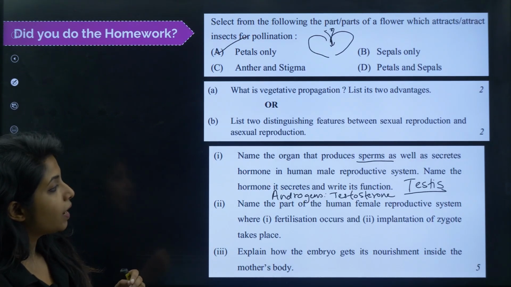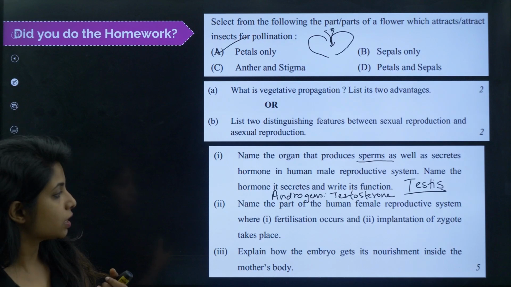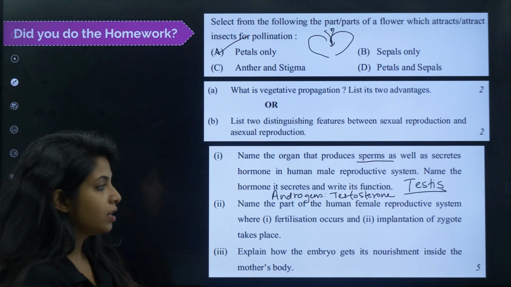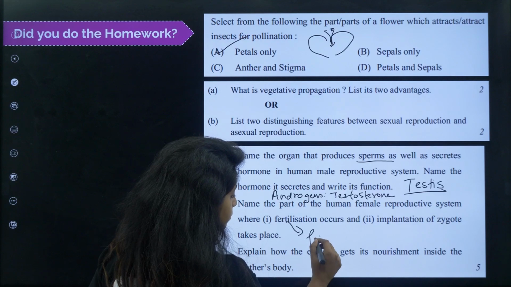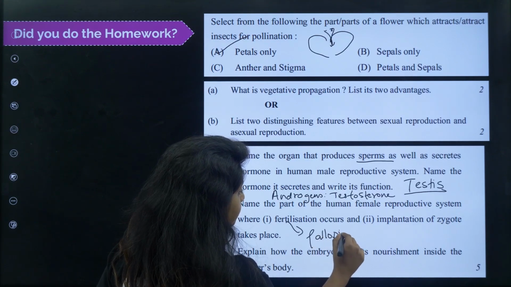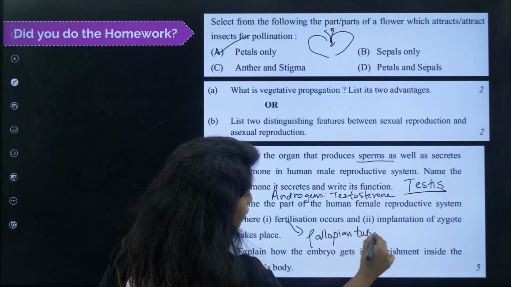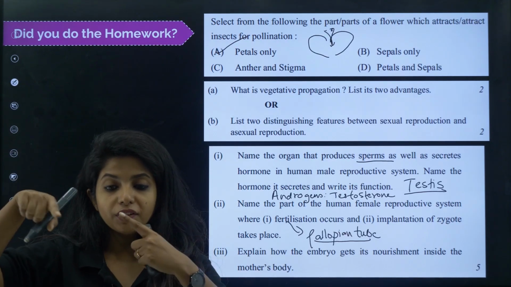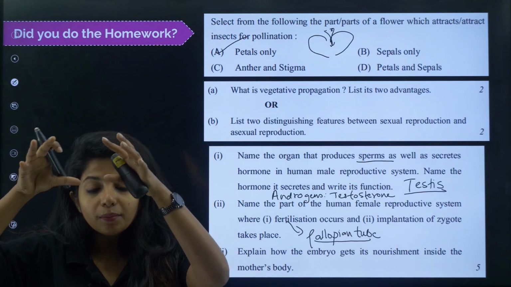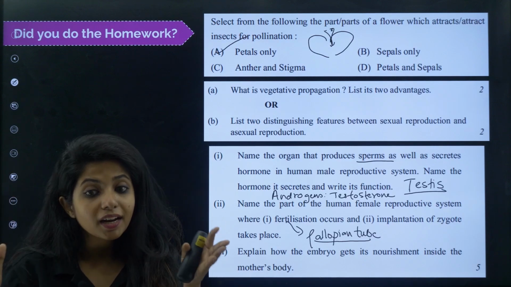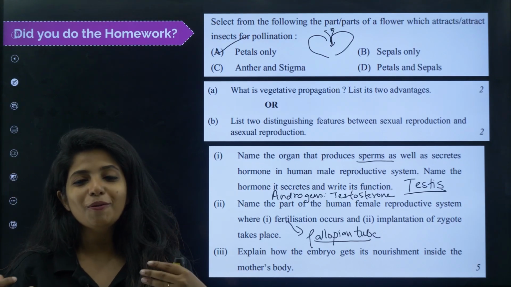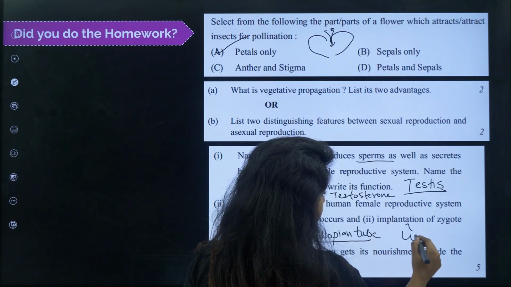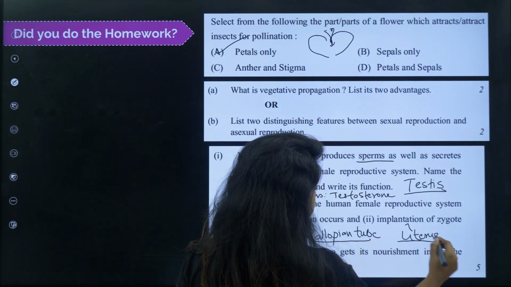Okay, name the part of the female reproductive system where fertilization occurs. You tell me, where does fertilization occur, children? In the fallopian tube. Implantation of the zygote, where does it take place? So the zygote keeps on dividing and forms an embryo. Now this embryo comes and lands where, to form the embryo and then the fetus? It's the uterus. I already told the answer, but yes, it is the uterus.